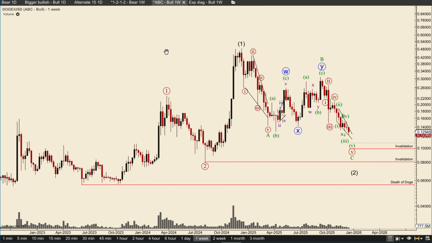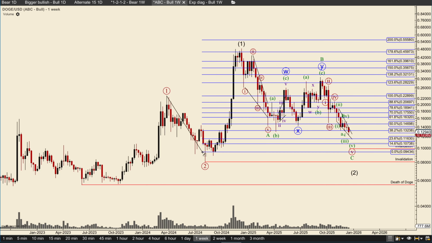So which one of these has the highest probability? If we look at the bullish scenario, we don't want to take out this. That is basically the invalidation for this scenario. Because if we do, then we need to count this as a wave 1.